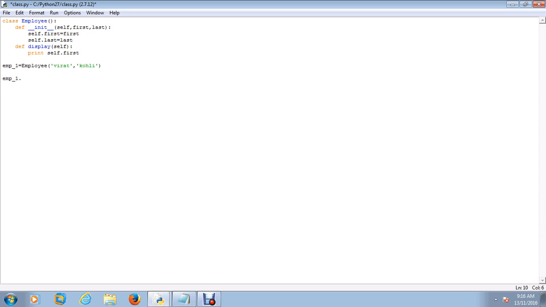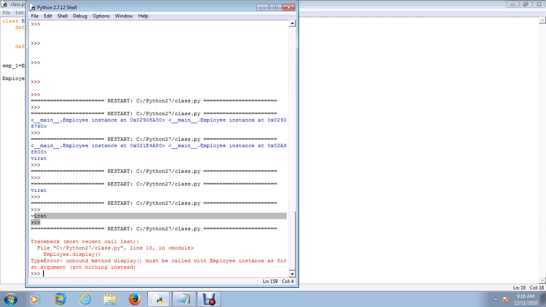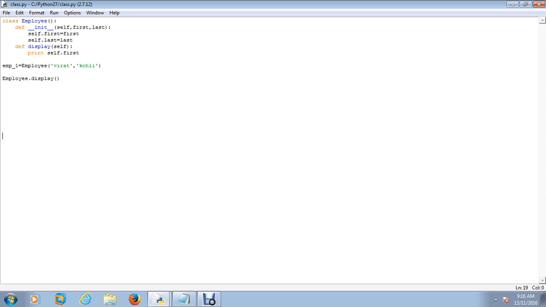So what I have to do here is, I have to type in Employee, this is the class name, dot display, and remember here it was automatically passing the self argument emp_1. Now if I just pass it like this, it will give me an error. Just observe this. Employee.display must be called with employee instance. Observe this error. Unbound method display must be called with employee instance because the function is expecting an instance of a class. Here in this case, I don't have to pass it explicitly because emp_1 is automatically passed,